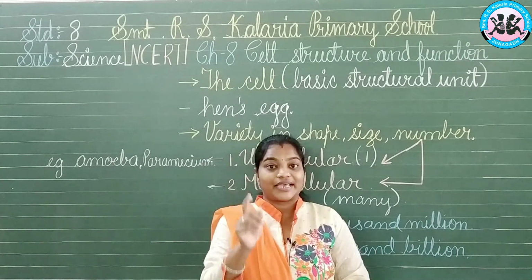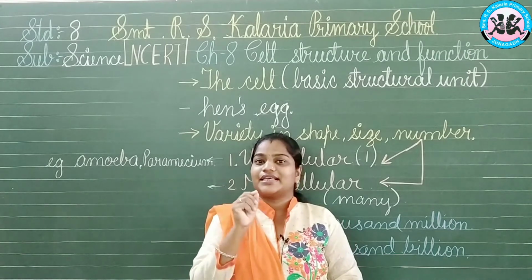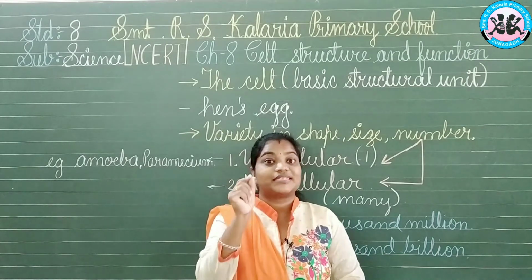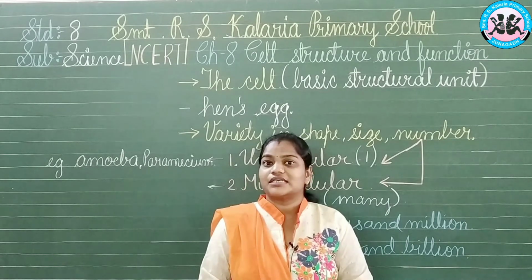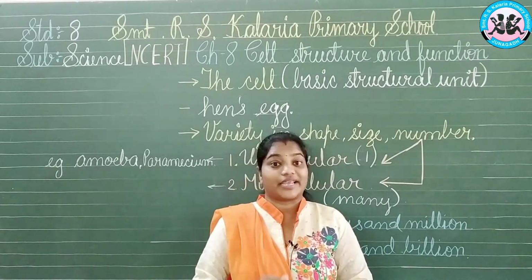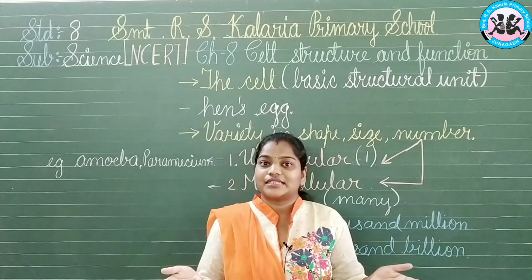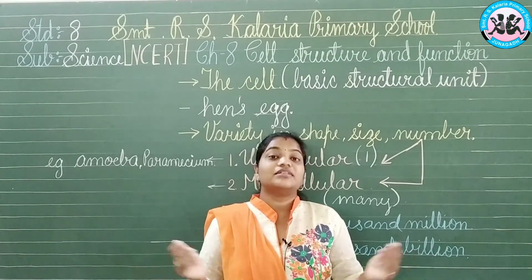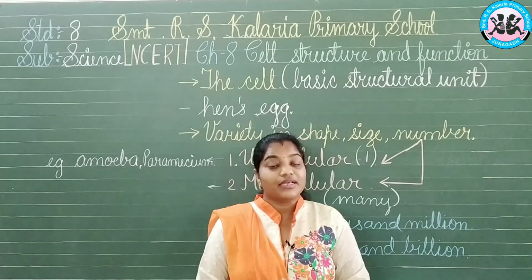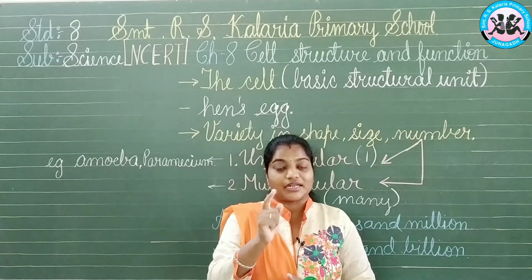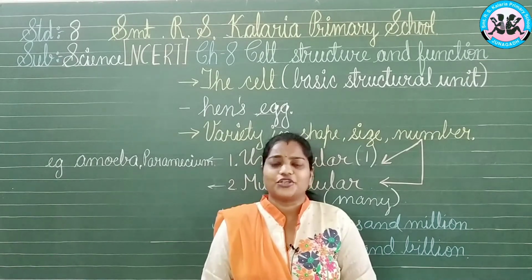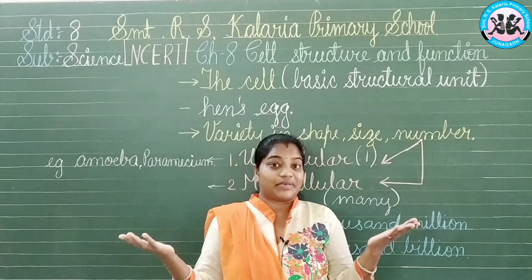The hen's egg, or any bird's egg, is a single cell when it comes out in the form of an egg. So this is a cell which you can see with your naked eyes. All the other cells you cannot see with unaided eyes, but this is the only cell that you can see with your unaided eyes. Now the biggest cell, you know which bird lays the biggest egg?